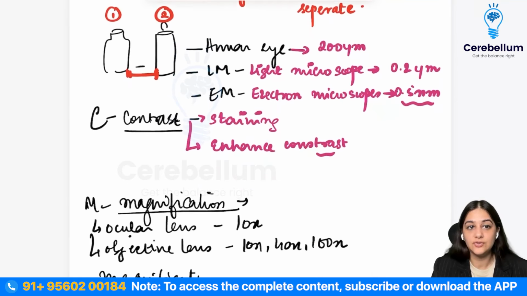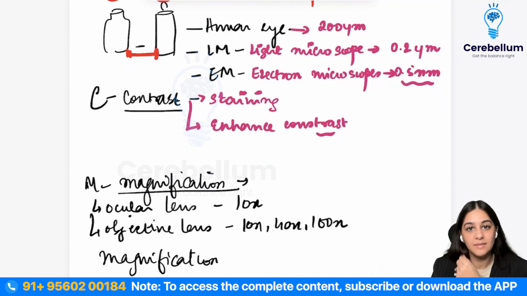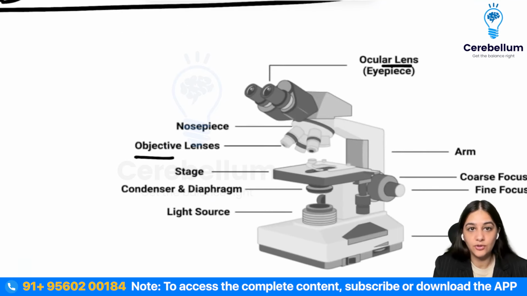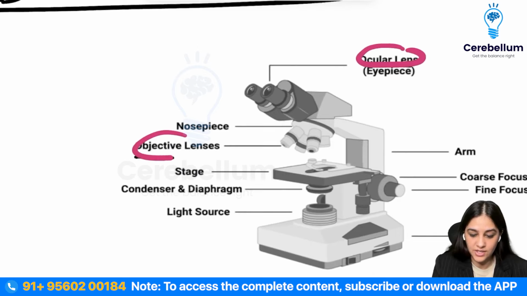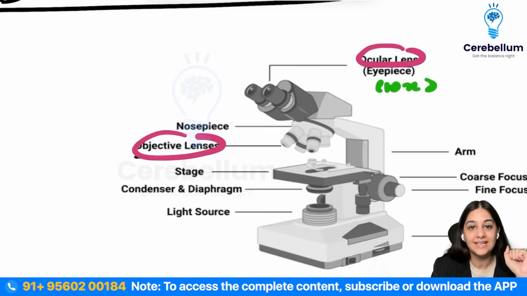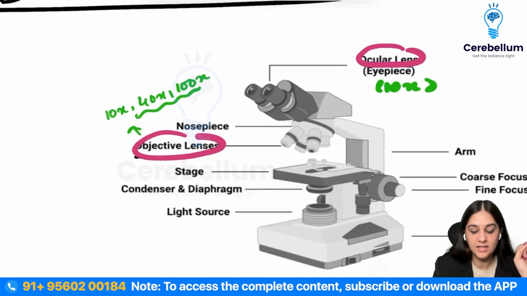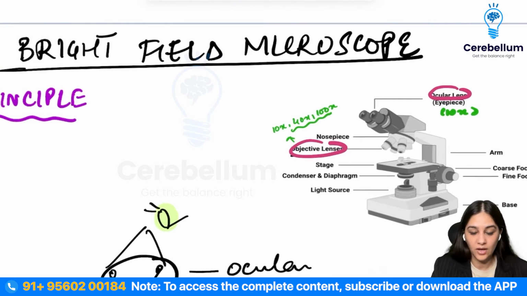Coming to the magnification. If you have seen a microscope, you know that there is an ocular part. There is an ocular lens in a microscope, and then there are the objective lenses, right? These are the two lenses. The ocular lens is known as the eyepiece, where you put your eyes and see, and the power for this is always 10x. Whereas for the objective lens, you can have three powers: 10x, 40x, and 100x.